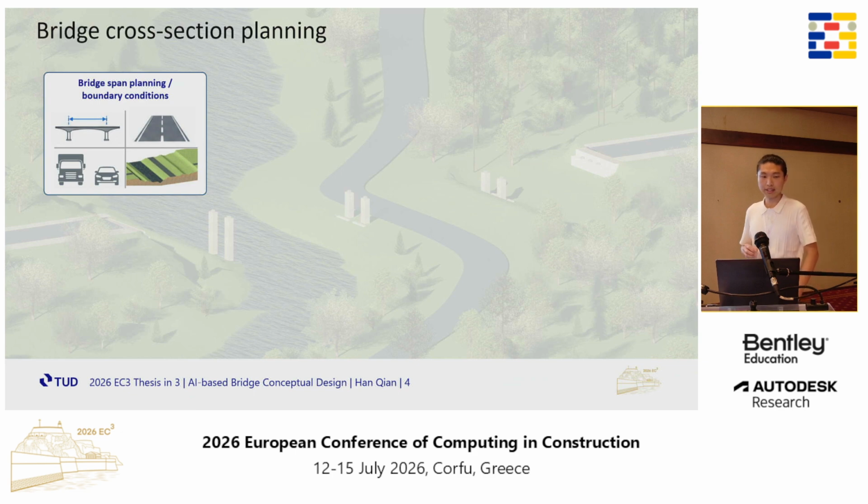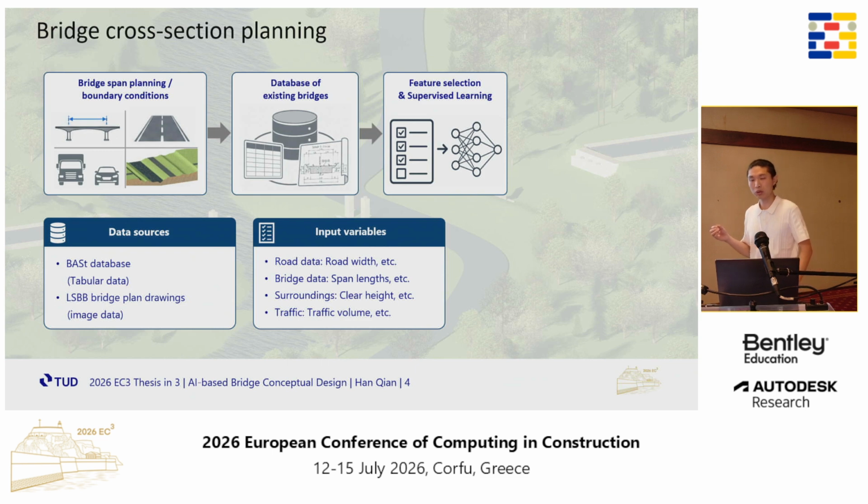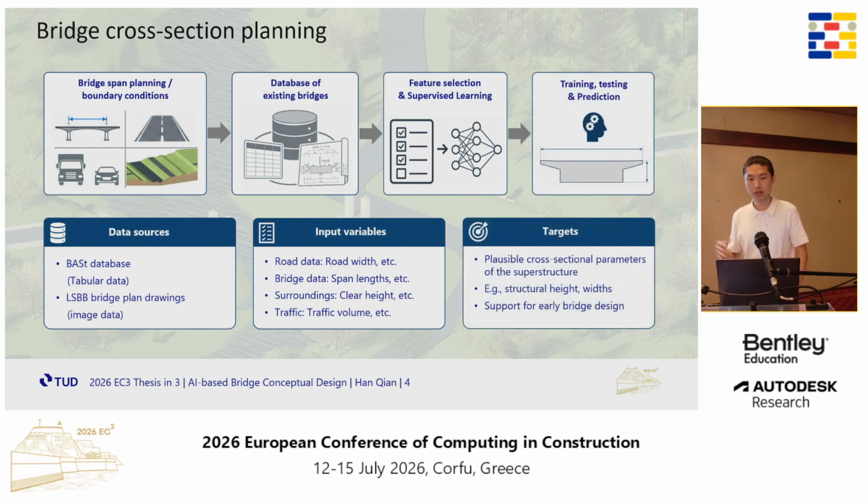The second task is bridge cross-section planning, based on the determined span layout and other bridge project-specific boundary conditions. In this task, we use data from existing bridges, such as a tabular database and bridge plan drawings. The idea is that the supervised learning model will learn patterns from this existing design data, and we do some feature selection to select the relevant data. Finally, after training and testing, the model will predict appropriate and reasonable cross-sections.